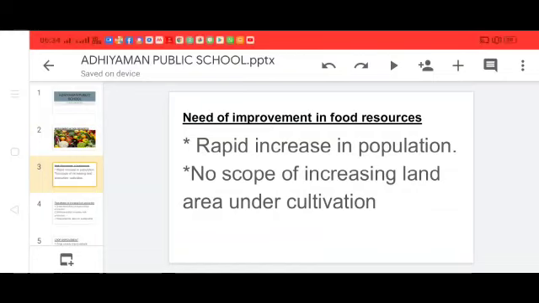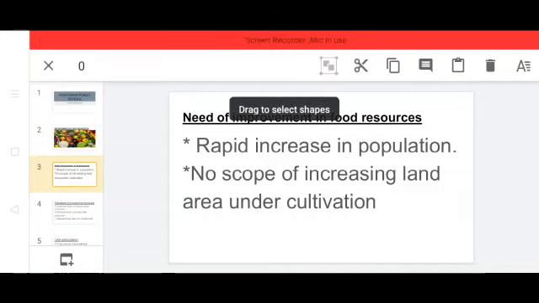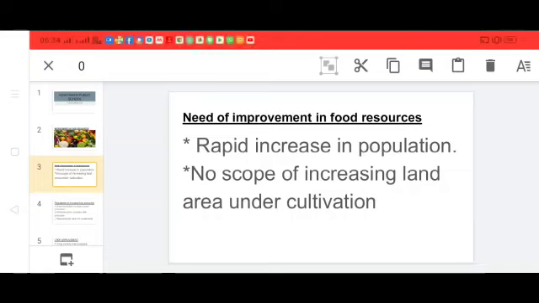As we know, the population of our country is increasing, and with this continuous increase in human and animal population has created a demand to increase the production of food and fodder. India is already intensively cultivated. As a result, we do not have any scope for increasing the area of land under cultivation.